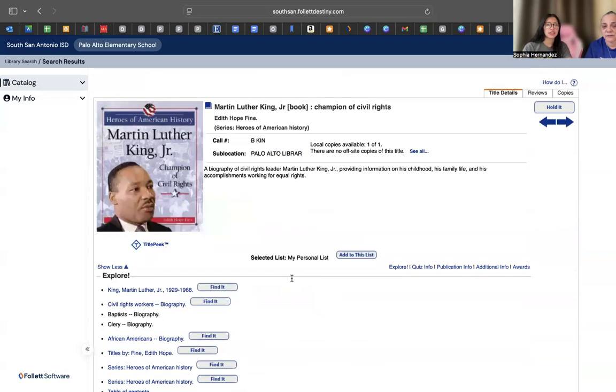Okay, let's take a look at the summary. That way we can know more about it. It says a biography of civil rights leader Martin Luther King Jr., providing information on his childhood, his family life, and his accomplishments working for equal rights. Does that sound like something you could use? Yes. Okay. So what I'm going to do is write down the call number. That way I can go get that book for you. All right. So here is that book for you right here. Martin Luther King Jr., Champion of Civil Rights. Was there another book you want to look at in the library today?